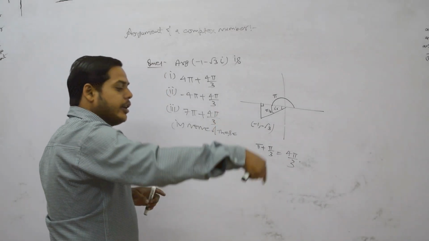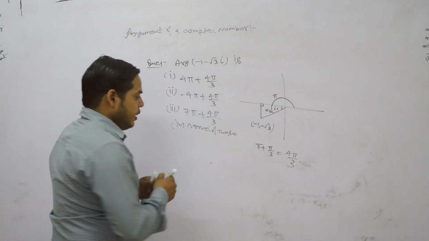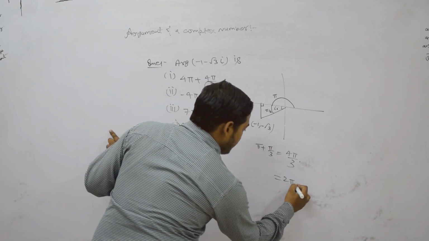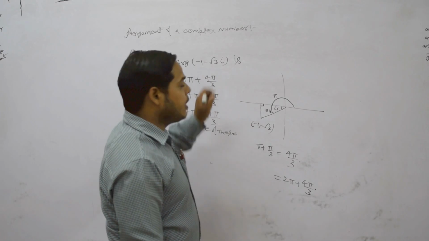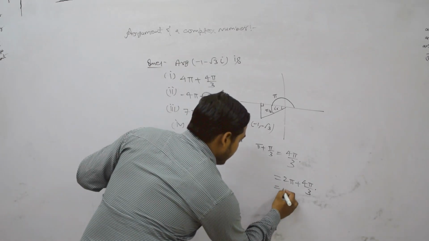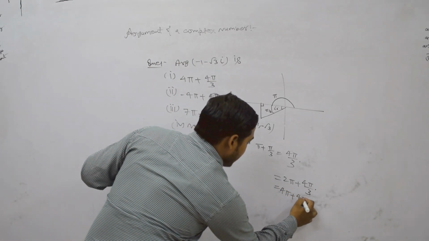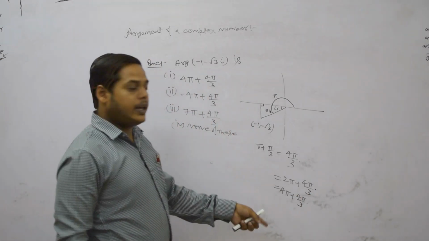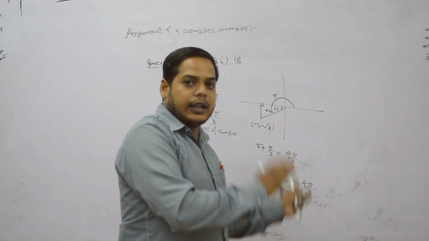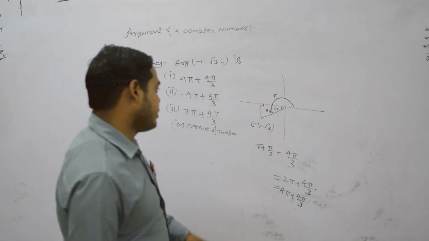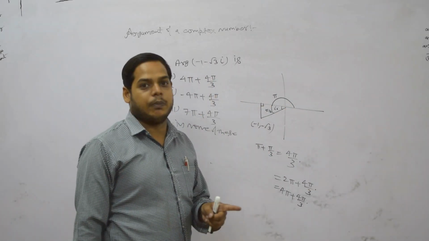After one complete revolution of 2 pi, we get the same argument. 2 pi plus 4 pi by 3 is also the argument of the same complex number. Similarly, 4 pi plus 4 pi by 3 is also the argument of the same complex number. After rotation of each 2 pi, either clockwise or anti-clockwise, we get the argument of the same complex number.